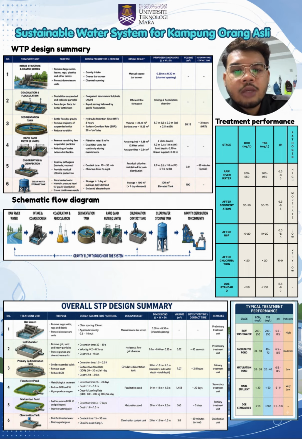Following is the sedimentation tank. This unit allows the heavy flocs formed earlier to settle naturally by gravity. Based on our engineering calculation, the required tank volume will be 28.13 cubic meters with a surface area of 11.25 square meters, and the proposed dimensions are approximately 5.7 meters long, 2 meters wide, and 2.5 meters deep. The detention time is about 3 hours, which will provide sufficient time for effective settling. The clarified water will then flow into two rapid sand filter units.